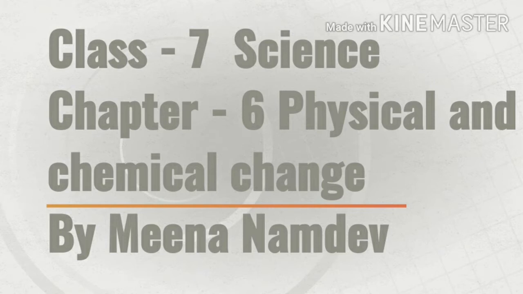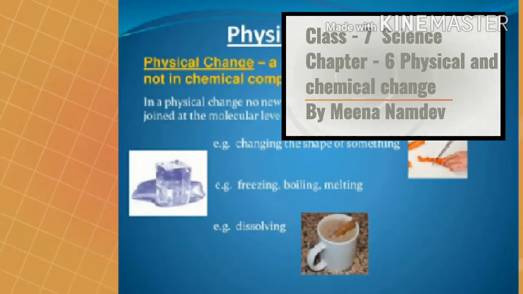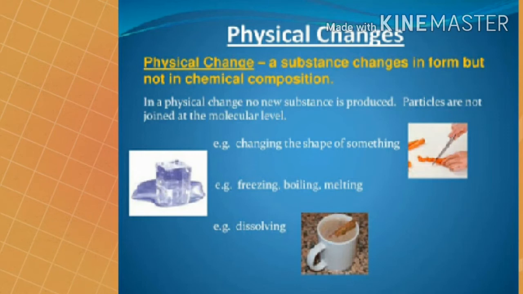The changes in a substance do not occur on their own. There is always a cause which brings about a change in a substance. Changes can be of two types: physical changes and chemical changes. We will now discuss physical changes and chemical changes in detail, one by one. Let us start with the physical changes.